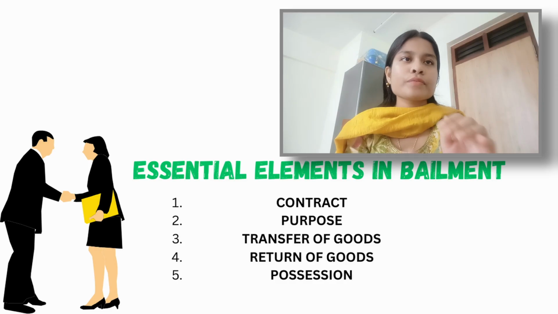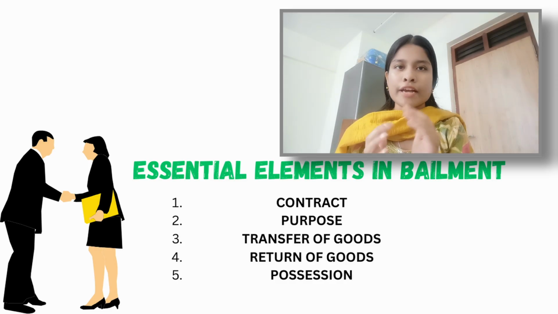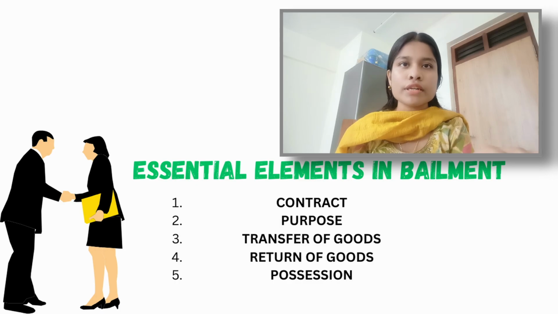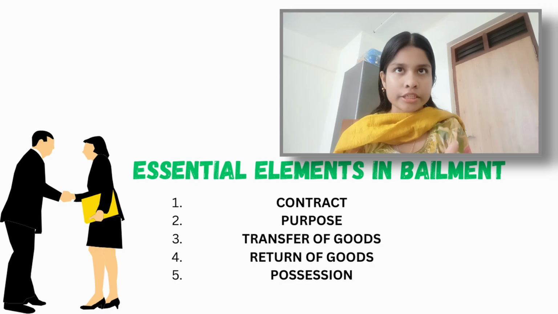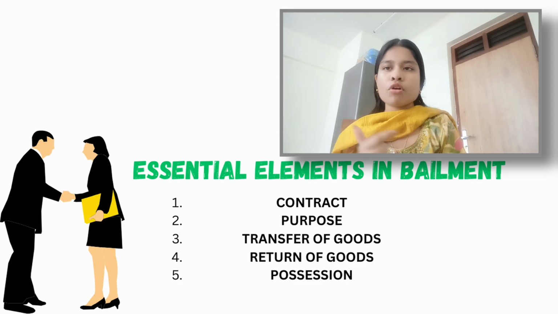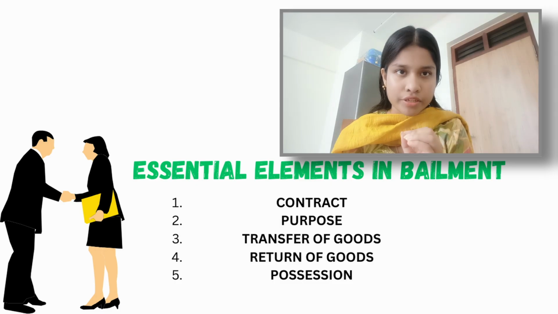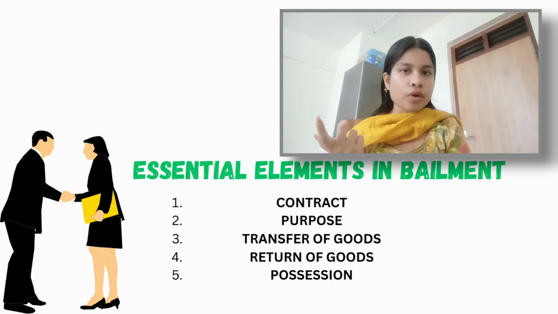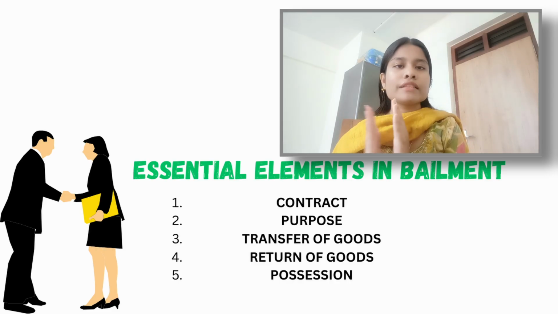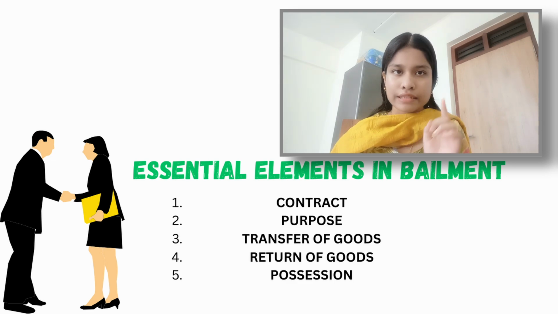And after that, we will have the essentials of bailment. There are broadly 5 different essentials of bailment. Number 1, there should be a contract. In bailment, it is mandatory to have a contract. It can be an express contract or it can be an implied contract. Secondly, there should be delivery of goods. In bailment, the goods should be delivered from one person to another person. Thirdly, there should be a purpose. In bailment, the goods are delivered from one person to another person under a certain purpose.